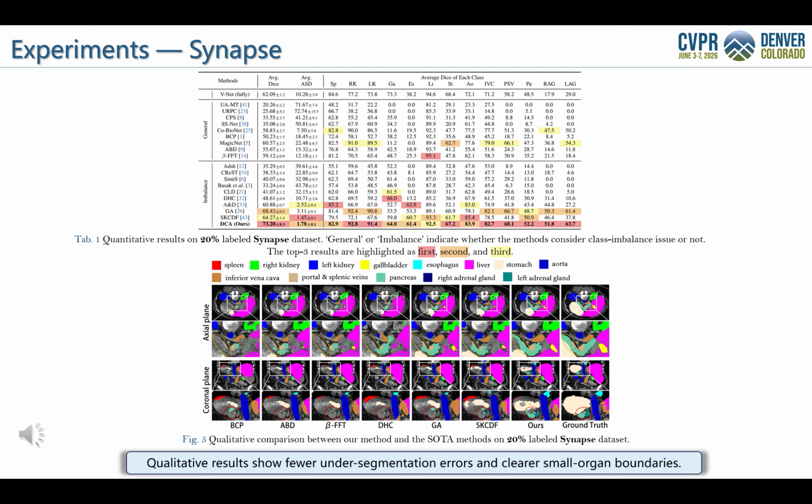Tab 1 shows the quantitative results on the Synapse dataset with 20% labeled data. Compared with both general SSMIS methods and class-imbalance-oriented methods, DCA achieves the best average dice score of 73.20. It outperforms the second-best method, GA, by 4.77 percentage points. Importantly, DCA ranks in the top 3 across all 13 organs, showing balanced performance rather than improving only a few large organs. The qualitative results in Fig 5 also show that our method produces fewer under-segmentation errors and better separates small or overlapping organs, especially in challenging tail class regions.